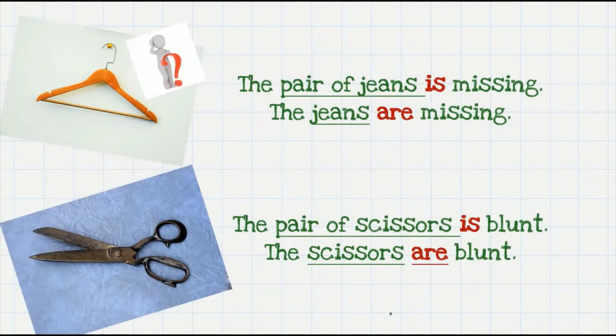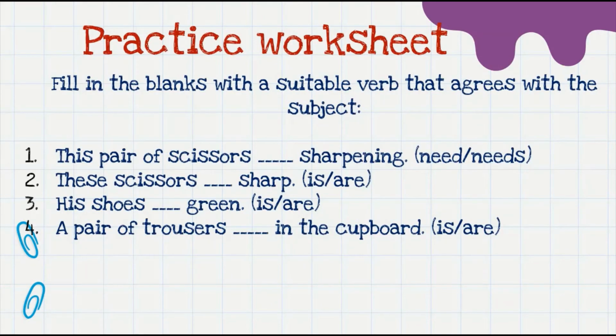So now to make it further clear, the pair of jeans is missing, but the jeans are missing. The pair of scissors is blunt, but the scissors are blunt. So I hope this is clear. So there's another practice worksheet now. You can try and attempt this and see if your understanding is clear.